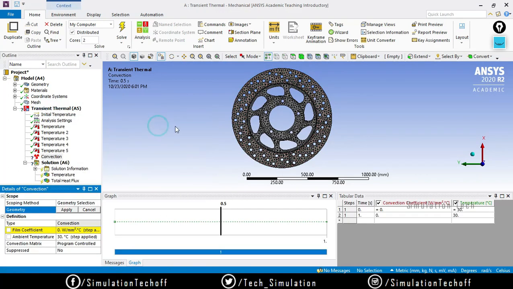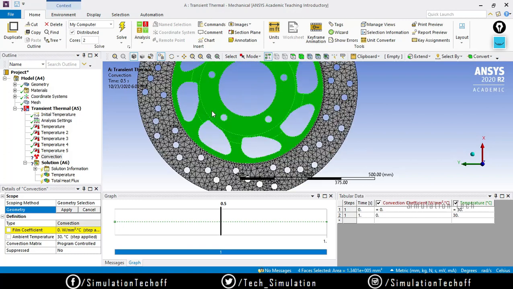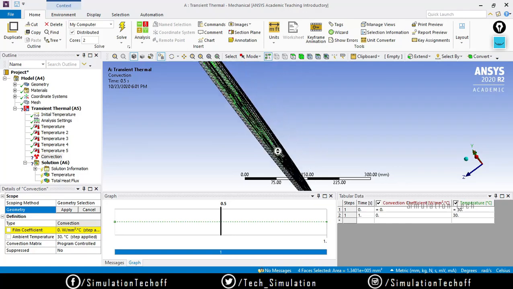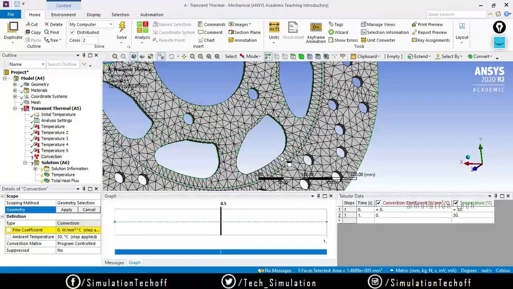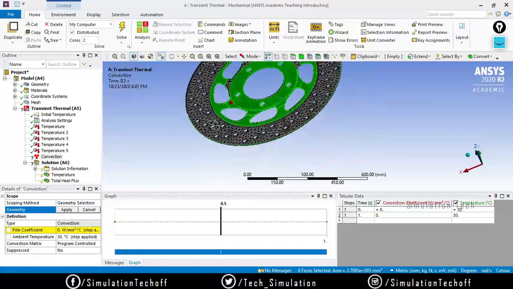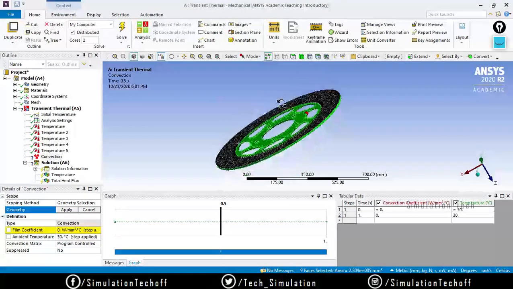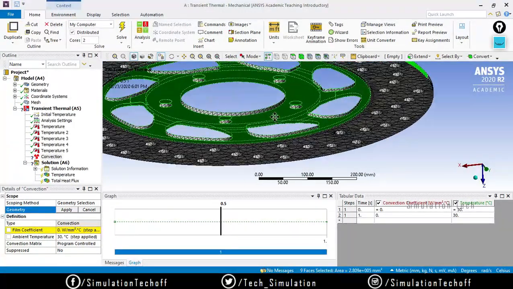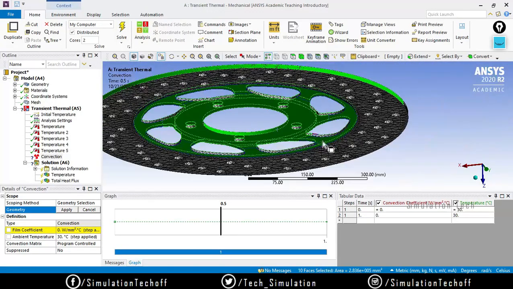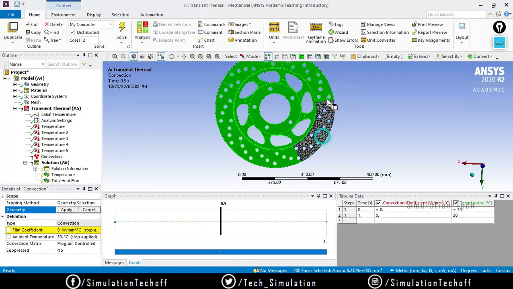So right click, insert, and add a convection on the surfaces. Simply right click and say select all, and remove the faces where you applied the temperature.